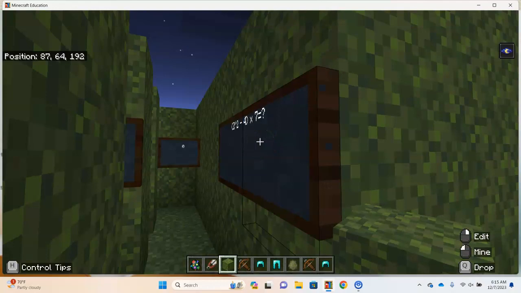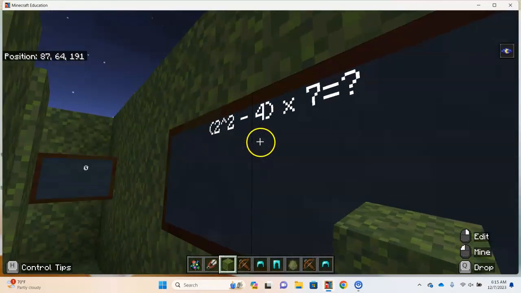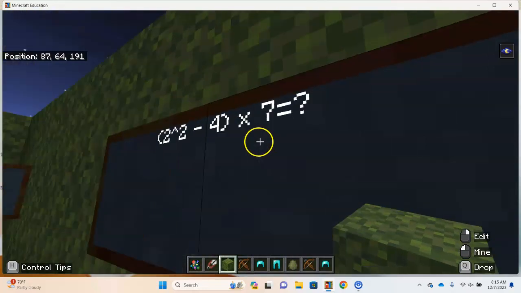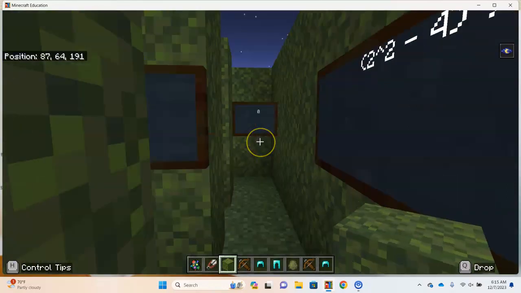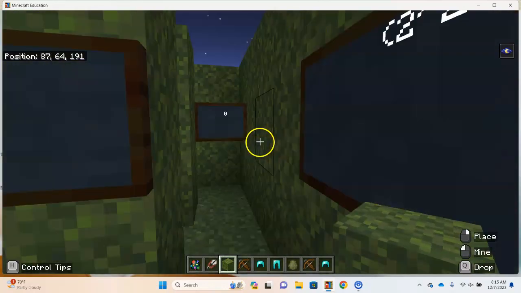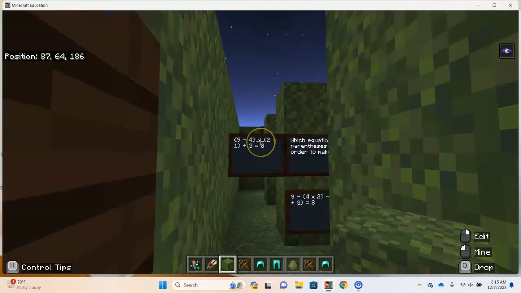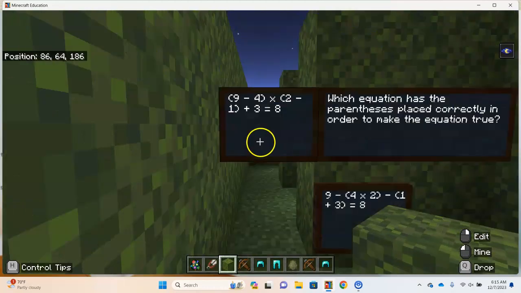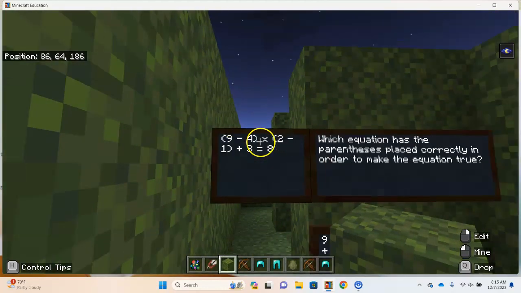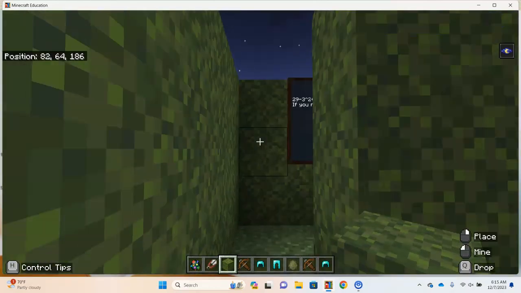I see 2 squared, ooh, exponents, minus 4 times 7 equals. So that would be 2 squared 4 minus 4 is 0 times 7 is 0. So I see 7 or I see 0. Let's go towards 0. All right. Ooh, which equation? Let's see. 9 minus 4. So 5 times 1 plus 3 equals 8. There we go. Oh, and I see another problem down here.